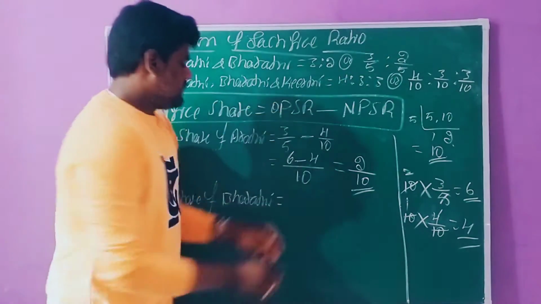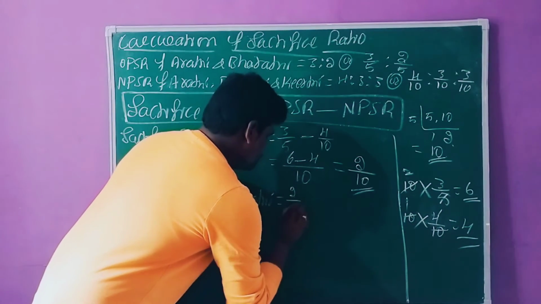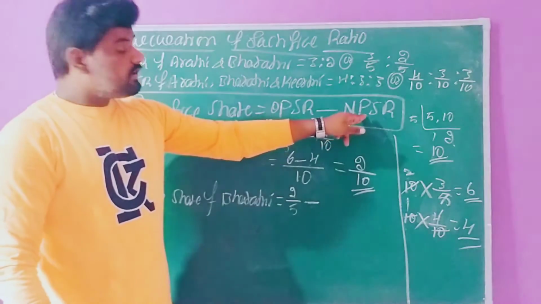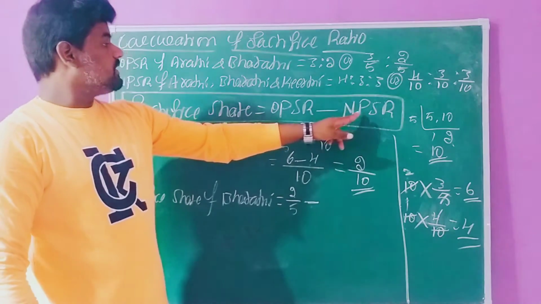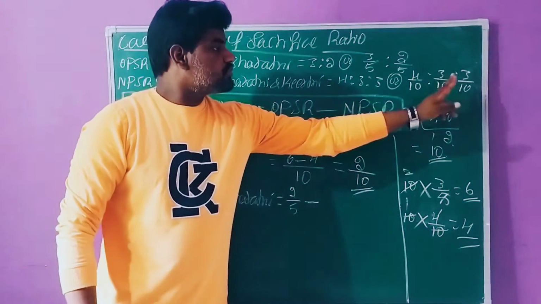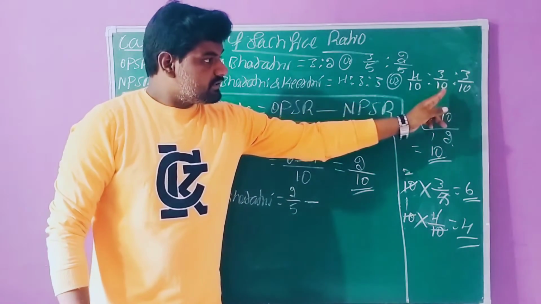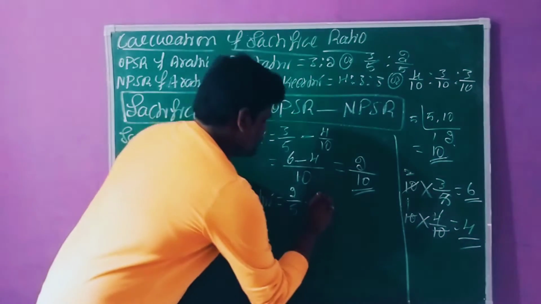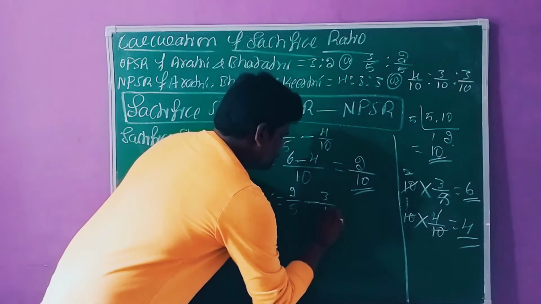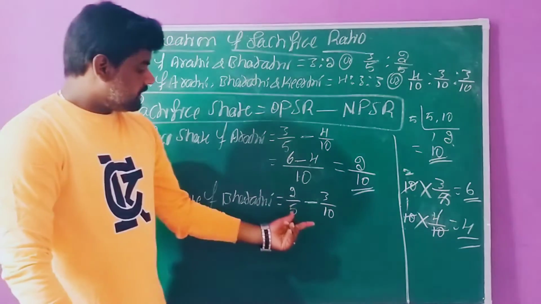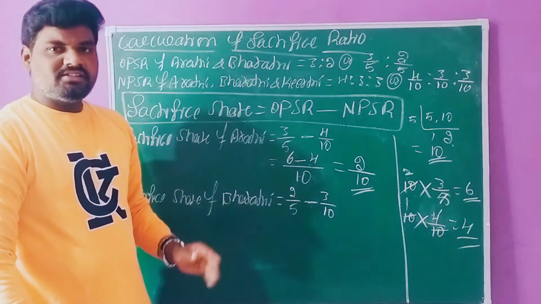We write 2 by 5 minus the new profit sharing ratio. After the admission of the new partner Kirti, the ratio is 4:3:3, right? So 3 by 10 is the new share of Bharati. Now we have recorded both values, the old share as well as the new share.